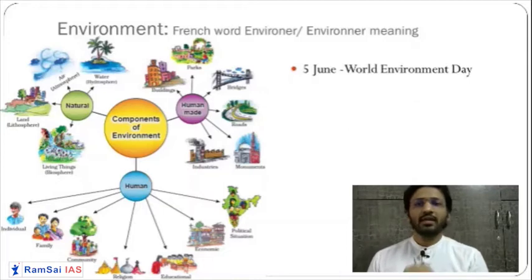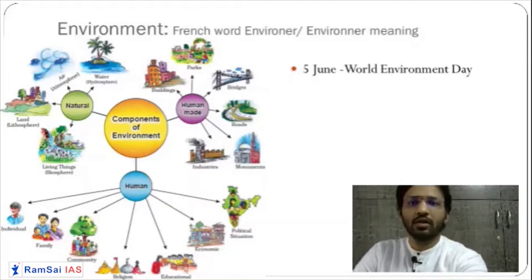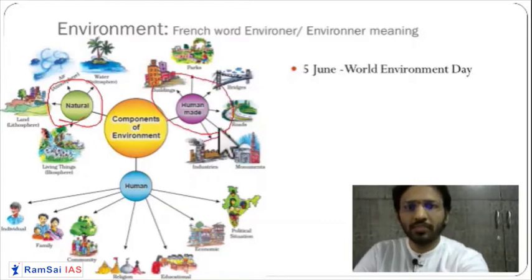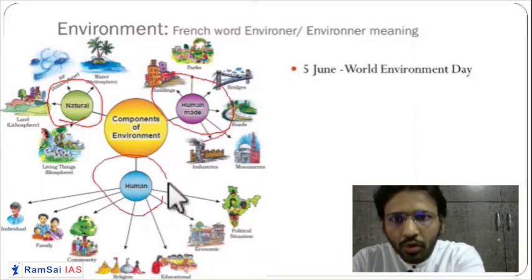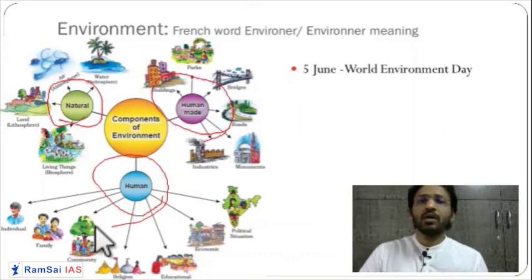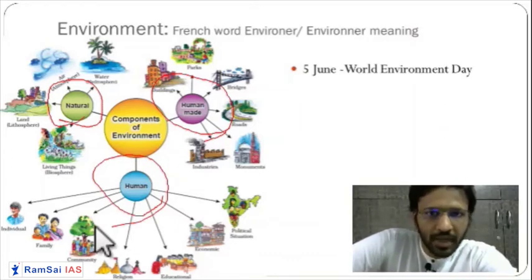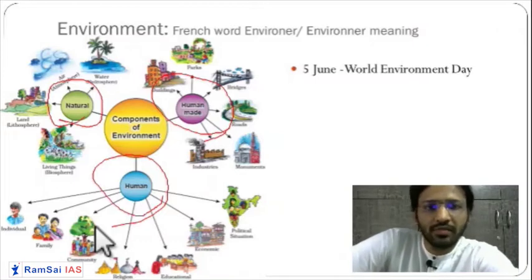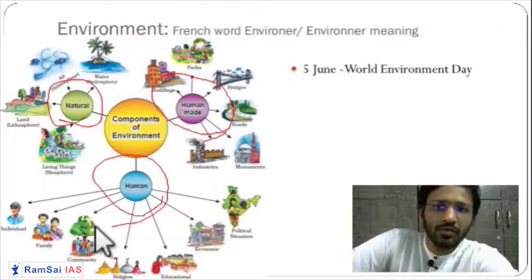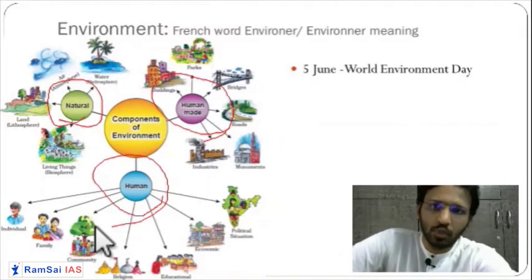So also we can classify them into broadly three categories: natural component, human-made component, and human component. These are the three different subcomponents under the components of environment. Under these subcomponents, you again have subcomponents.